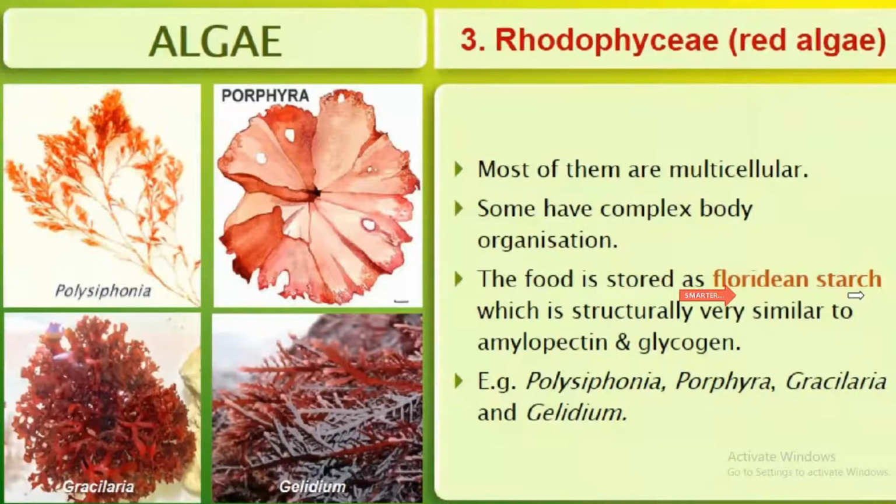The food stored in all these algae is different, from Chlorophyceae to Phaeophyceae and Rhodophyceae. Their starch is different. Then examples: Polysiphonia, Porphyra, Gracilaria, and Gelidium. Pictures of all these algae we can see here.